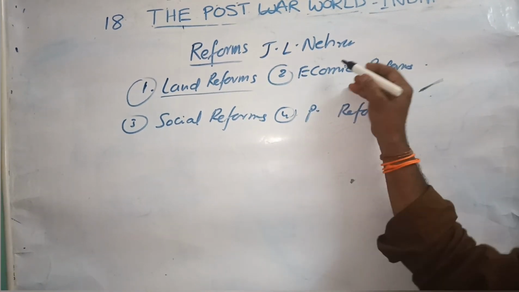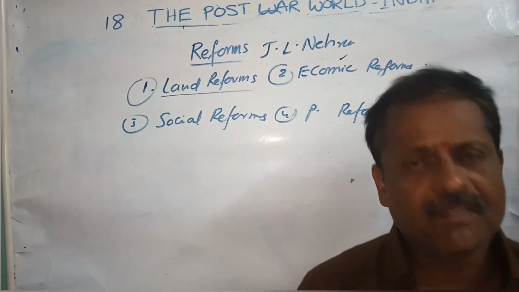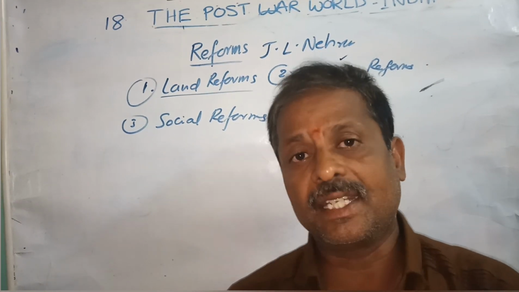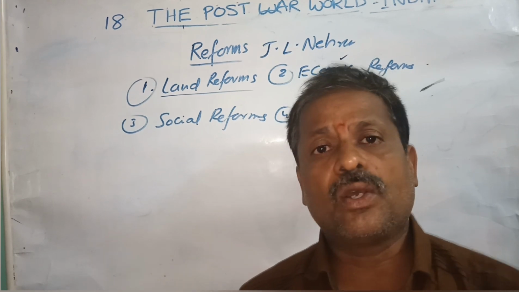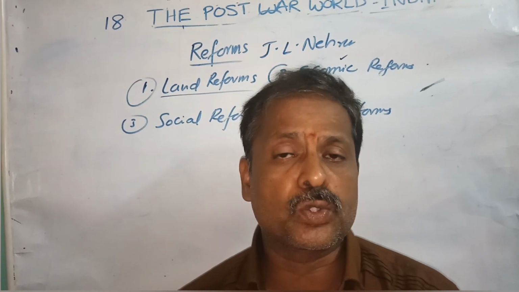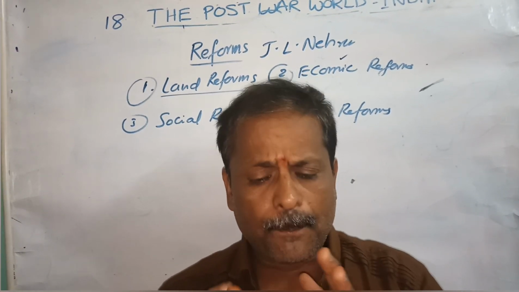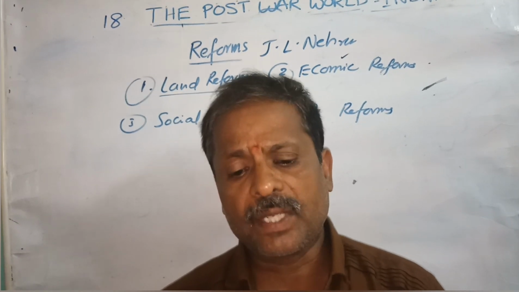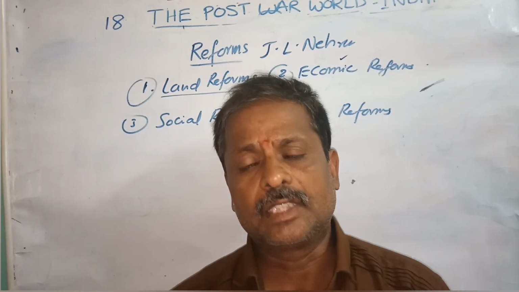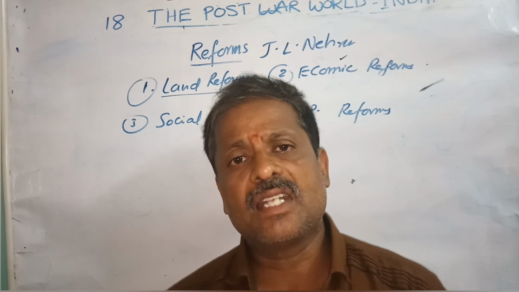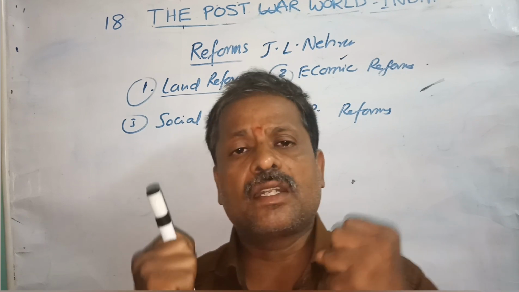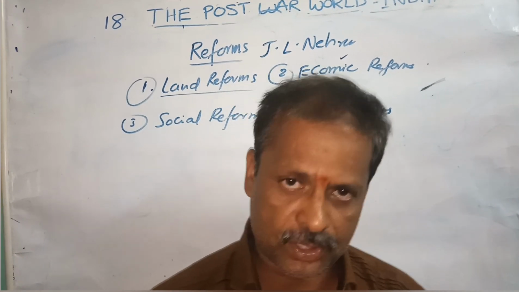And number two, economic reforms. We know very well, to do any work in the government, the government definitely requires a heavy amount of money. And we already know that by the British government's rule, more than 200 to 250 years of rule, they completely spoiled our economy, completely ruined our economic natural resources. It means the natural mines, iron mines, coal mines, copper mines, gold mines. They exploited even the physical and mental skills of Indians also.